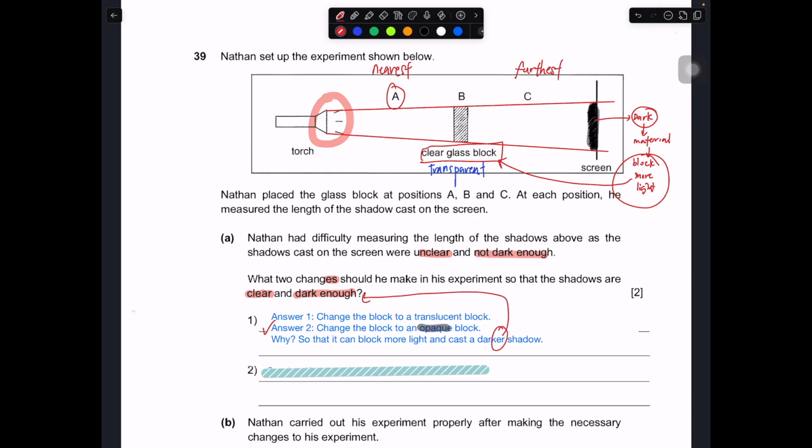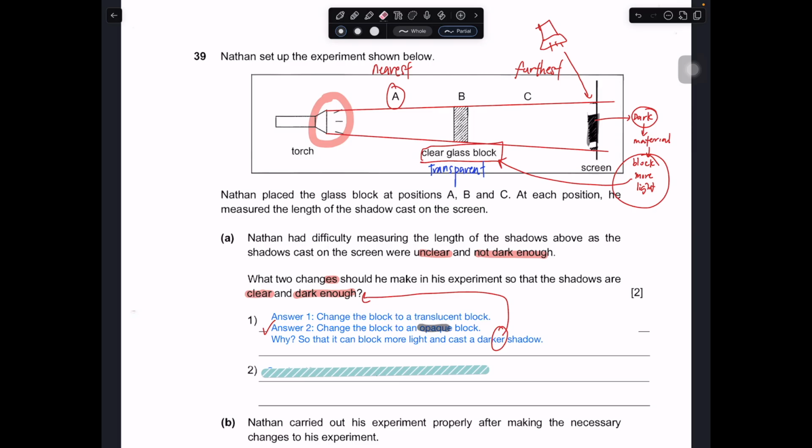Another problem with this experiment is that it could be that there is some light source over here. There's some torch light shining light over here. So when it shines light over here, what will happen? The shadow will become way fainter. Maybe the shadow over here becomes more faint, or much smaller. So it's difficult for him to measure.